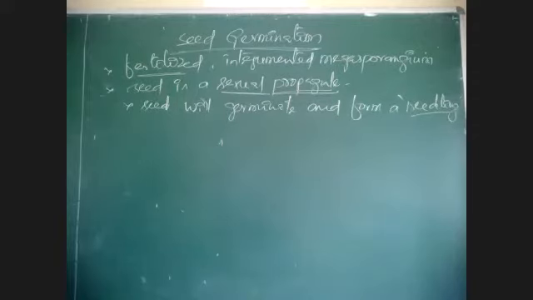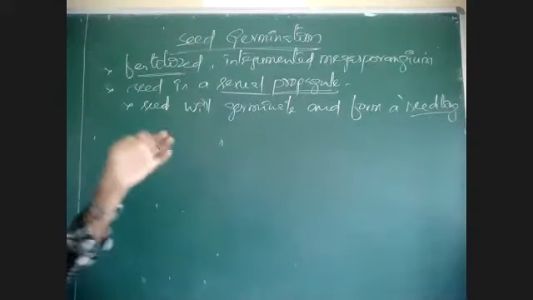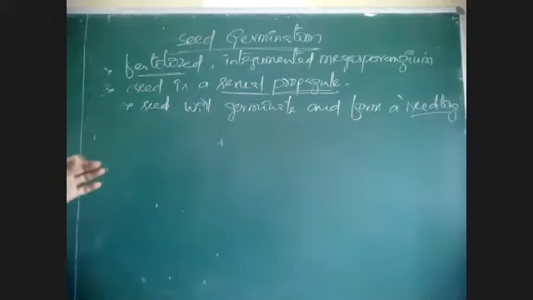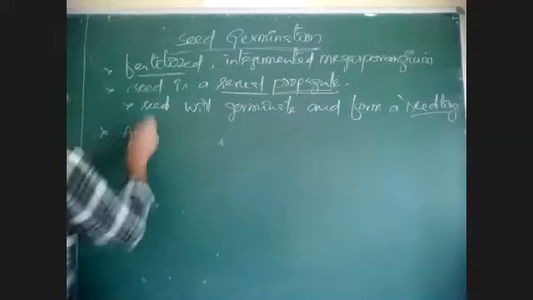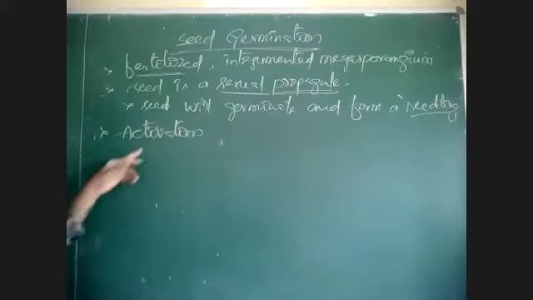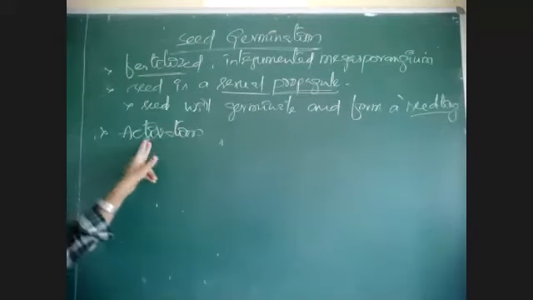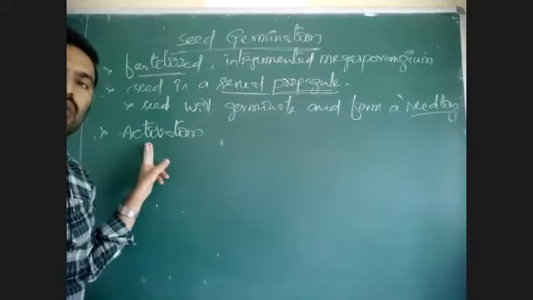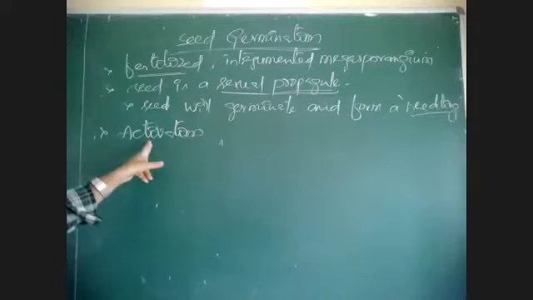Seed germination. Seed germination is nothing but the activation and the growth of embryo present inside the seed during favorable condition into a seedling. What is this? Activation. That means when favorable conditions are there. What are favorable conditions? I told you, when water, temperature, soil, oxygen, everything is there.